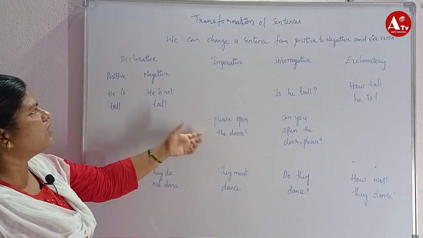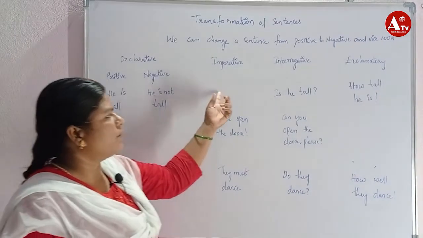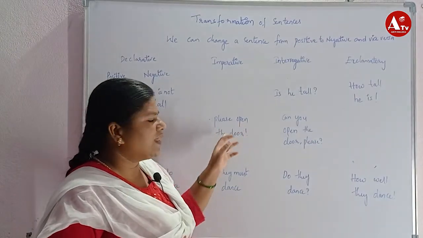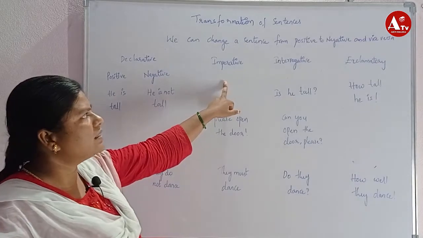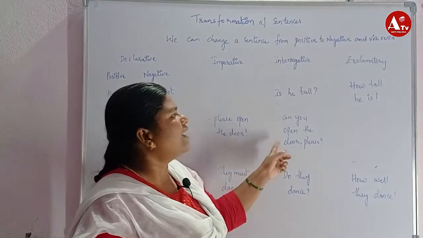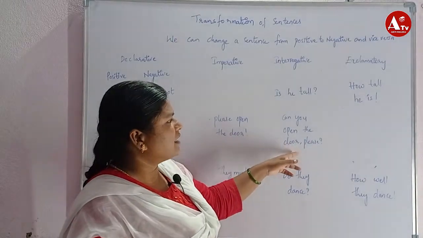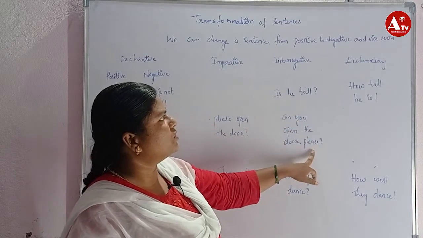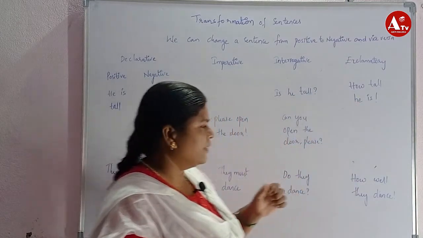Please open the door. We can't change it into a positive or negative sentence, but in an imperative sentence it gives a command: please open the door. So it comes under imperative sentences. An interrogative sentence is in a questioning way: can you open the door please? Here we are asking a question, so it comes under interrogative sentences. We can't change it into an exclamatory sentence.